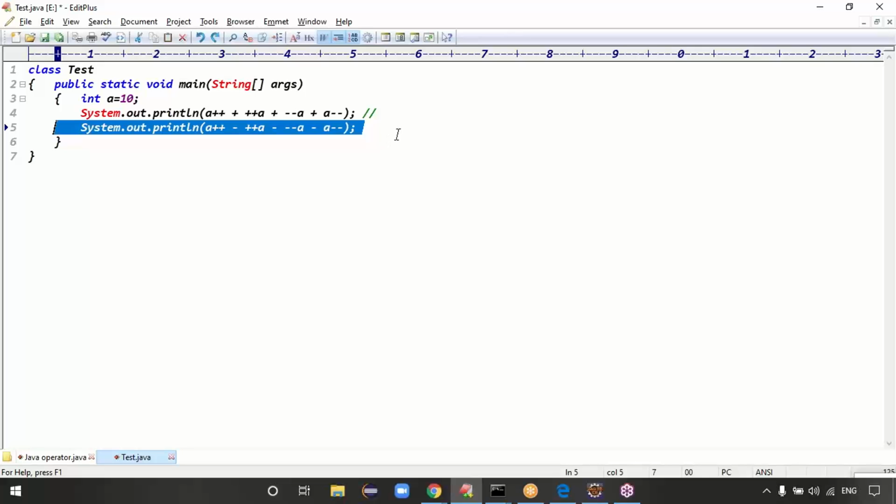Last line, tell me the answer. This line, what is the output now? The value is 10, then 11.